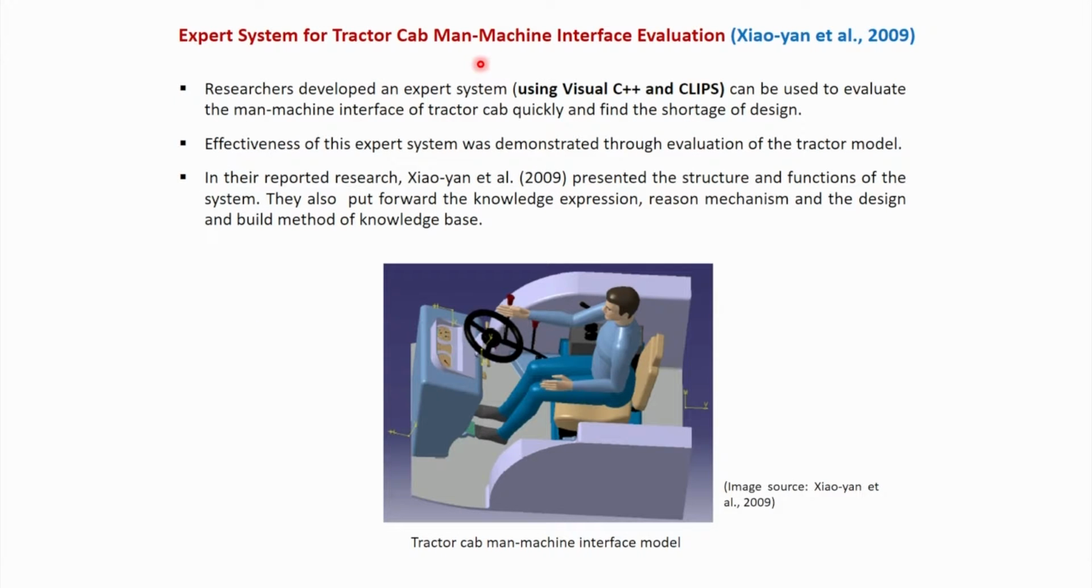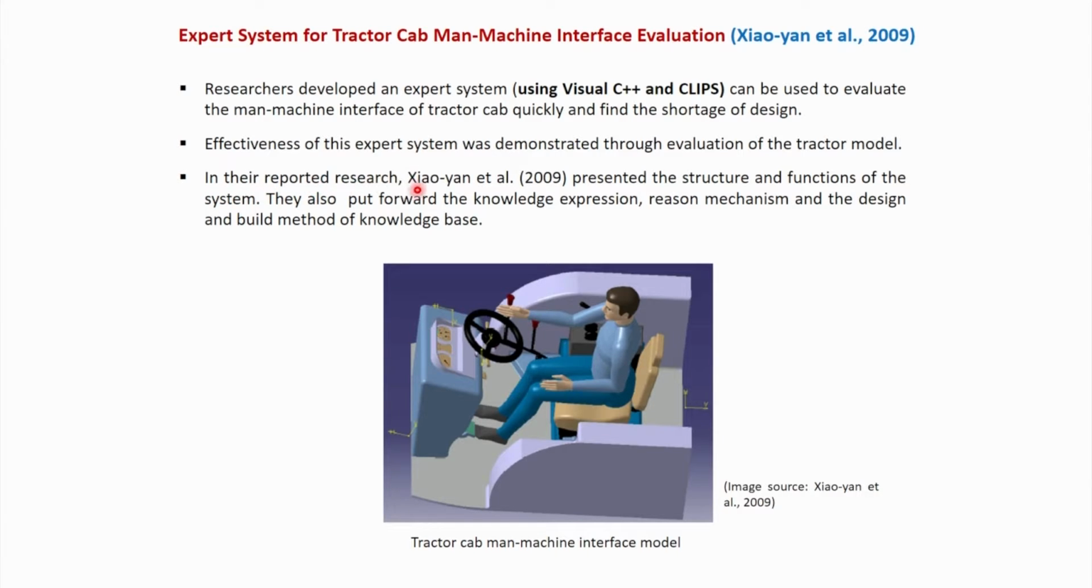In the next paper by Jiao Yan et al. 2009, the title of the paper is Expert System for Tractor Cab Man-Machine Interface Evaluation. In this paper, researchers developed an expert system using Visual C++ and CLIPS, and this system can be used to evaluate the man-machine interface of a tractor cab quickly and find the shortcomings in the design. If they can be identified, then accordingly design modification is possible. Effectiveness of this expert system was demonstrated through evaluation of a tractor cab model.